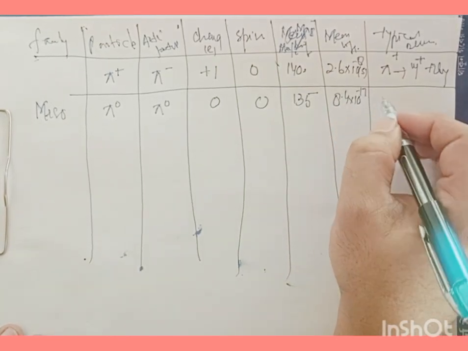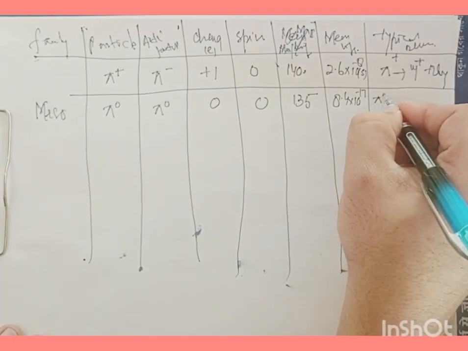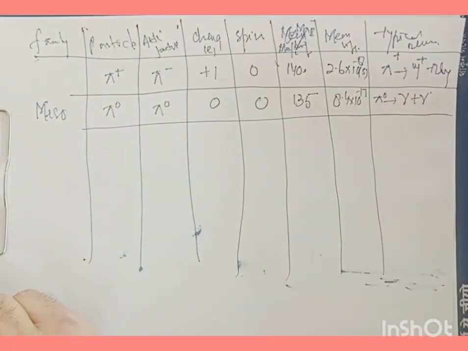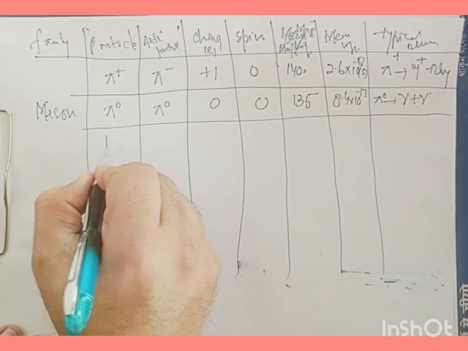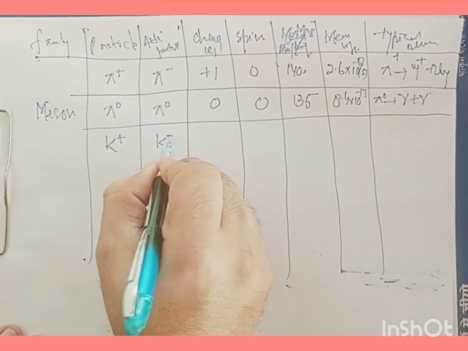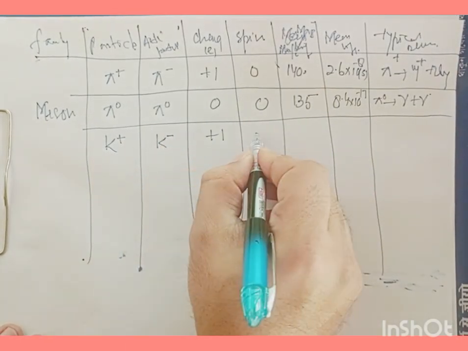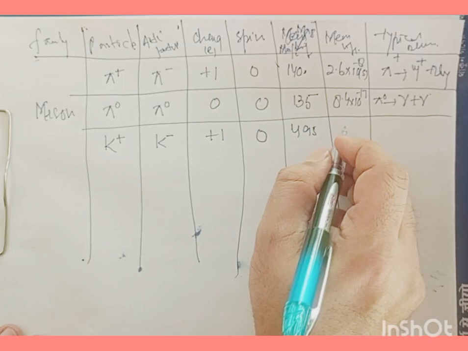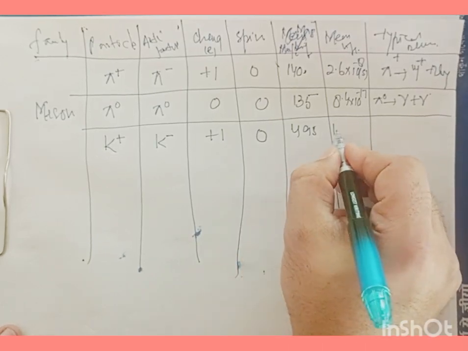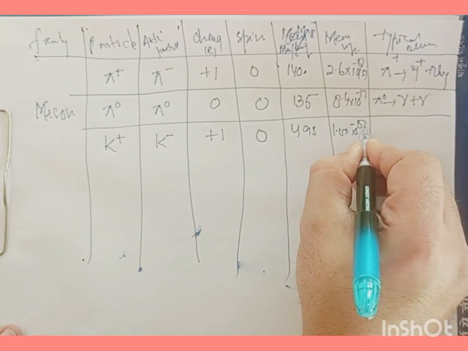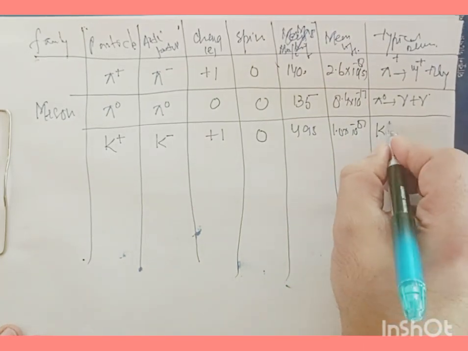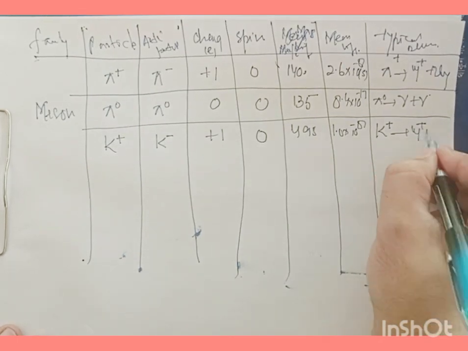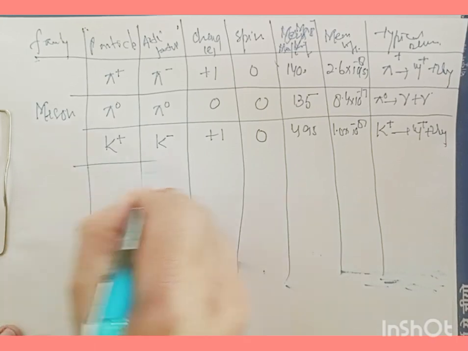And the typical decay for this is a pi neutral can decay into a gamma ray photon. Okay, now this is meson. Now K plus. Its antiparticle is K minus, and it has a +1 charge, and it has 0 spin. Its mass is 495 mega electron volt per c square. It has a mean life of 1.0 times 10 to the power of -8, and the typical decay for this is K plus gives mu plus nu mu. Okay, this is another particle.